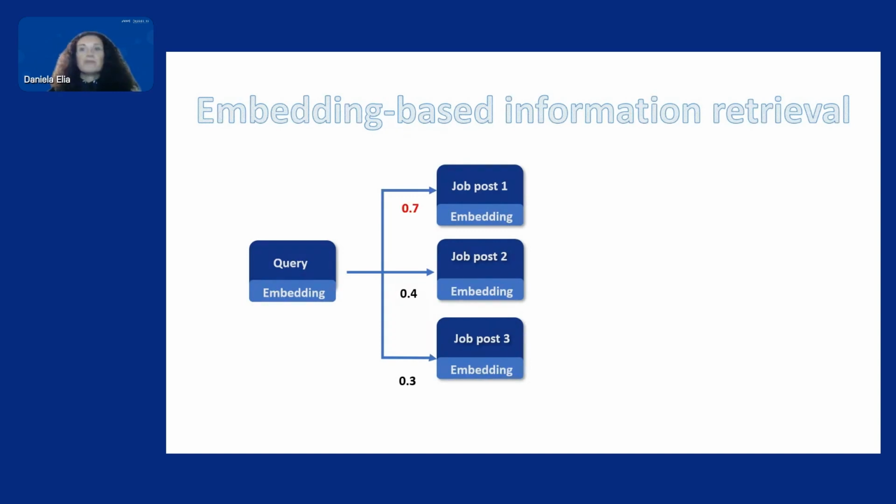similarity measure. So for instance, in this example, once we have embedded both the query and the documents, we find that job post one is the one that has a higher similarity score, and therefore it's most probably the document that would most likely answer our query.